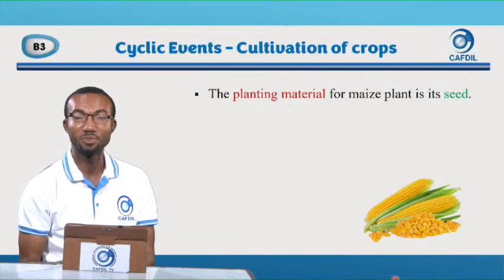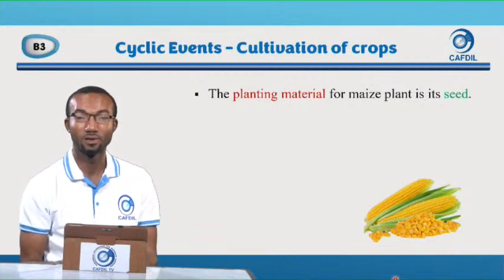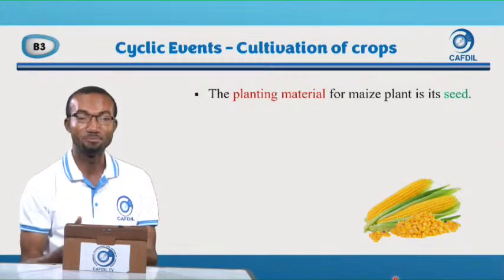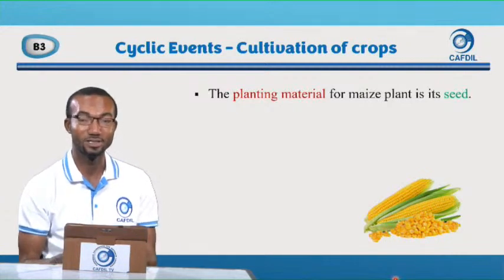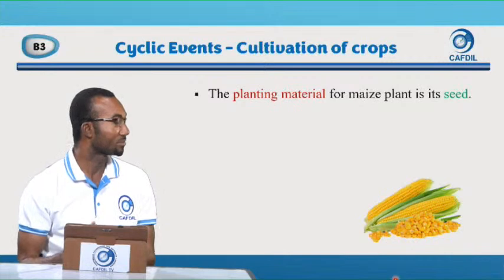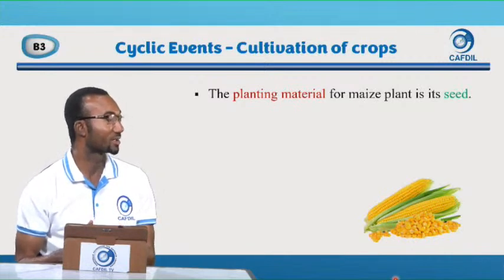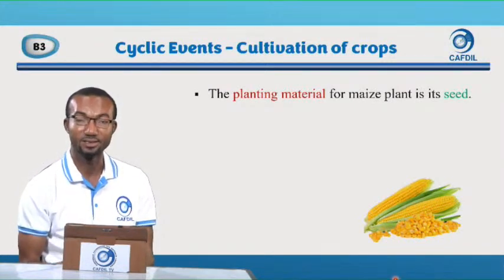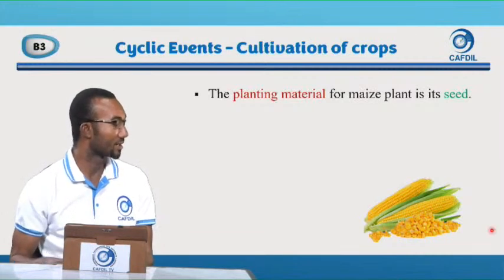So we either say maize or corn. Children, we are learning English from Britain. So in Britain, they say maize. When you go to America, they say corn. It's the same thing. But we learn British English, so we normally say maize. So the planting material for the maize plant is seed. And these are seeds.